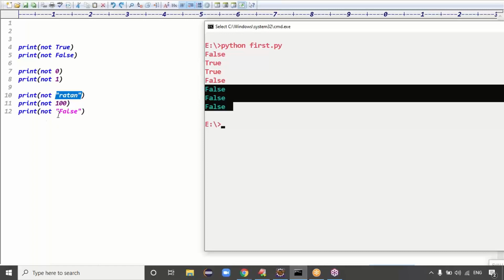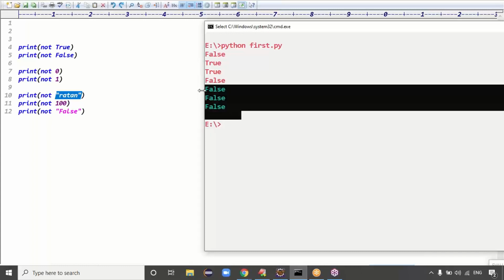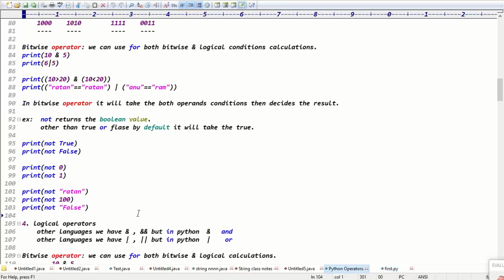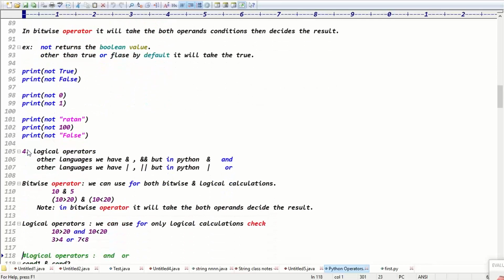It's string data, just like not a string, right? Not a string means what? Other than True or False, by default it is taken as True. Last three cases you get False, False, False, right? Exactly, guys. And what is the conclusion here? The conclusion is that not always returns a boolean value, right?